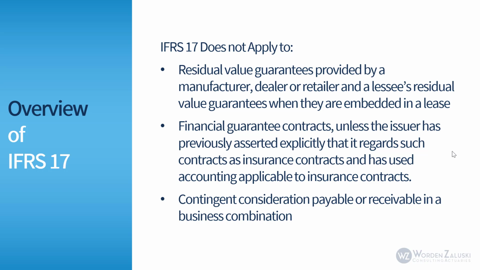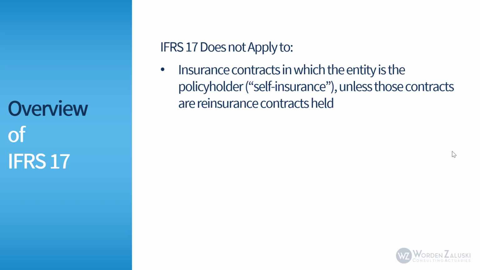It doesn't apply to financial guarantee contracts unless the issuer has previously asserted explicitly that it regards such contracts as insurance contracts and has used accounting applicable to insurance contracts for those financial guarantees. And it doesn't apply to contingent consideration payable or receivable in a business combination. Finally, IFRS 17 does not apply to insurance contracts in which the entity is the policyholder. So here we're talking about self-insurance, unless those contracts are reinsurance contracts held.